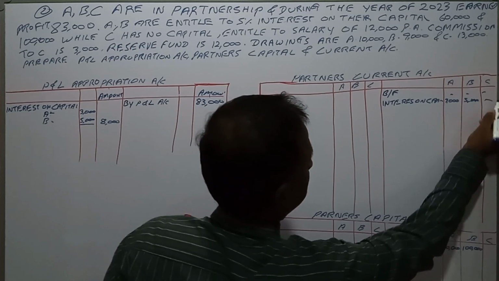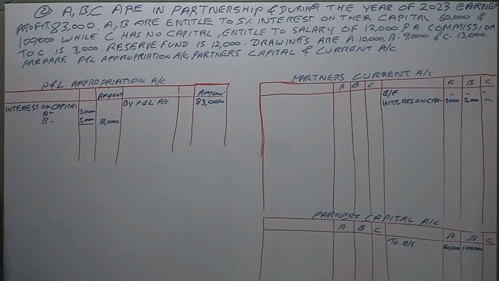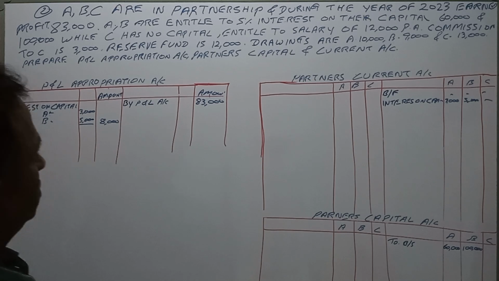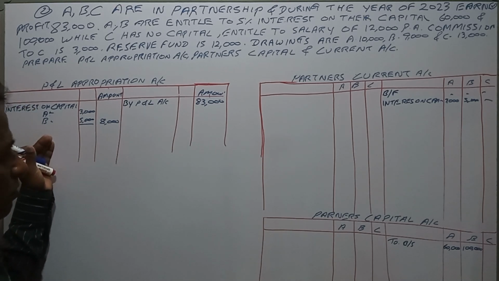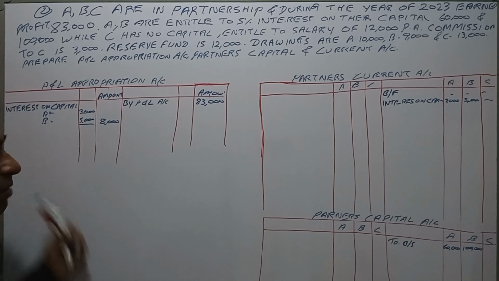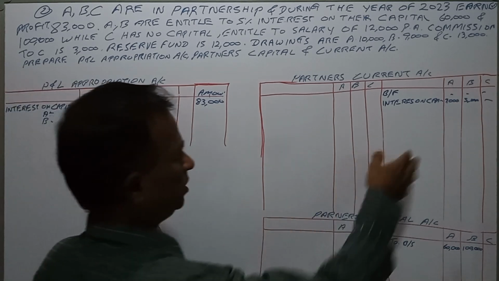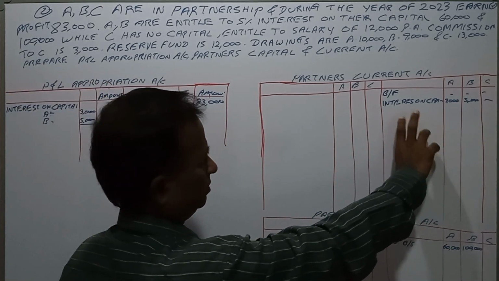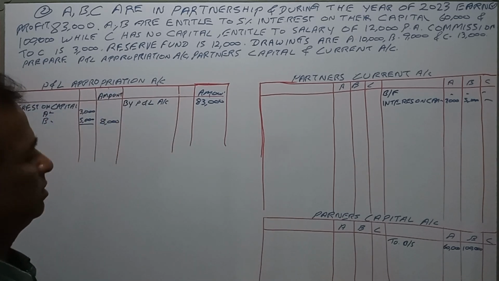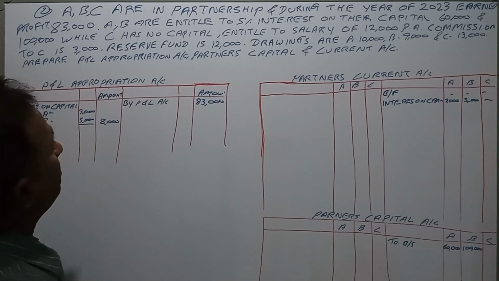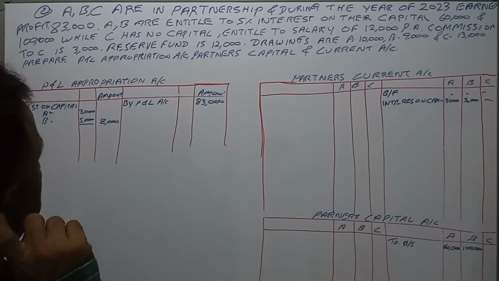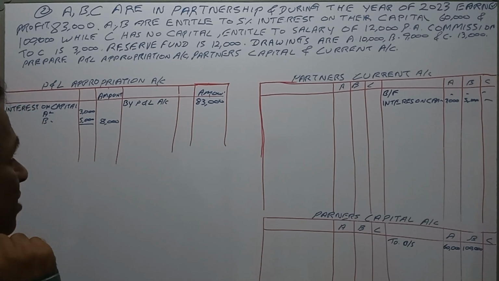There is no interest for C. Understood? So the appropriation account is debited and the partners' current account is credited with interest paid on capital.